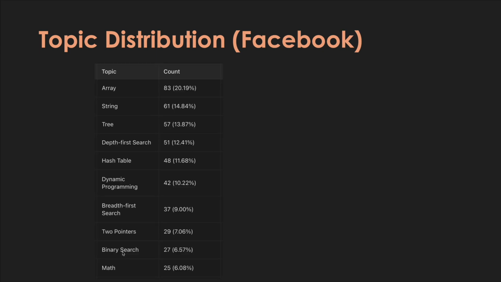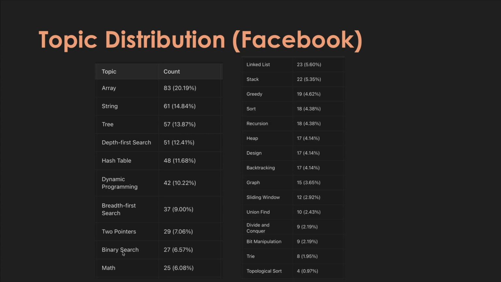And then Facebook. Facebook is a bit lower, easier on dynamic programming, but they have arrays, strings, trees, depth first search on the top, which is a lot of graph, tree, string manipulation type of problems. Then we see dynamic programming and breadth first search as well here in the top 10, along with binary search as well. So yeah, this is Facebook, and this is the remaining of the list for Facebook. Again, topological sort right down there. I know a lot of people spend time on topological sort, but it's not very frequently asked.